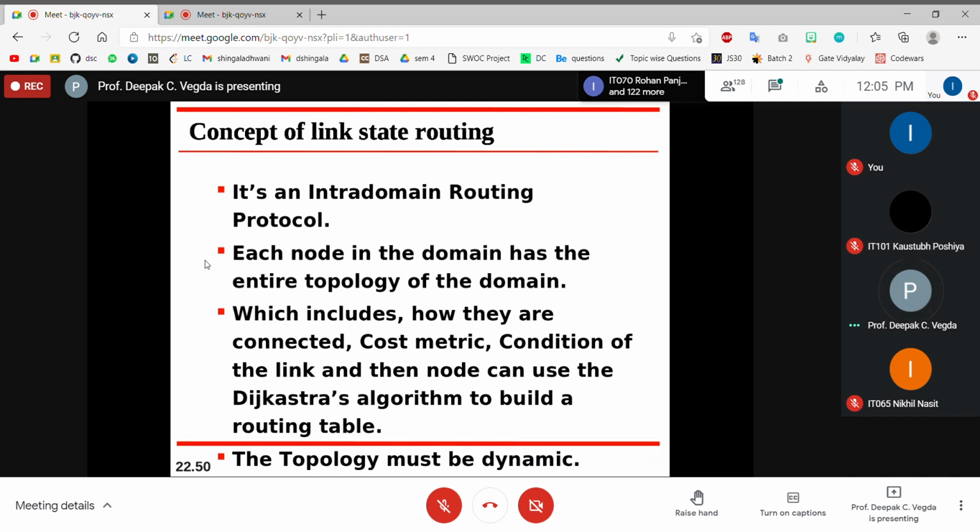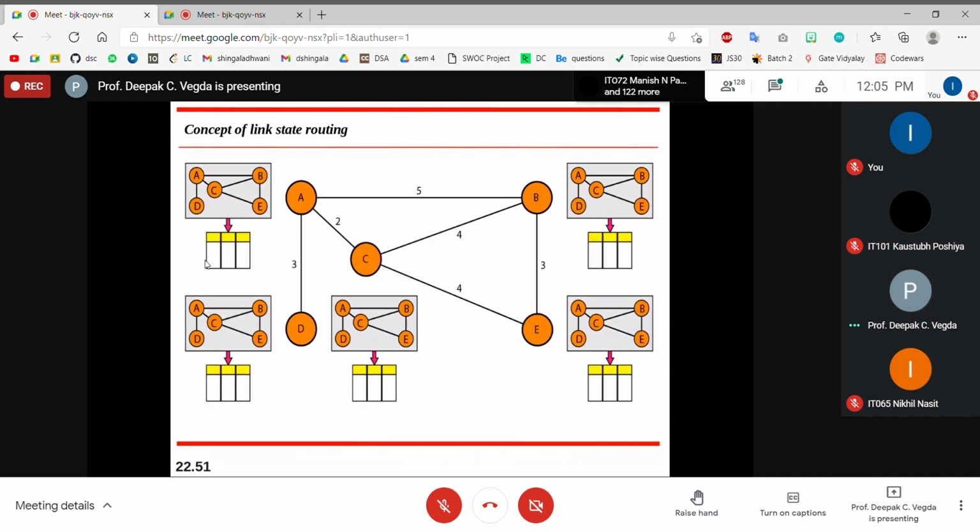Okay, the topology must be dynamic. It should not be static. This is how you have it. So you see here, node A is there, node B is there. Same topology we have taken, but in distance vector routing protocol, every node was sharing its routing table with the immediate neighbors only, right? If A is directly connected to B, C and D, then it will share its own routing table with B, C and D, and then they will update it. And that is what we have seen.